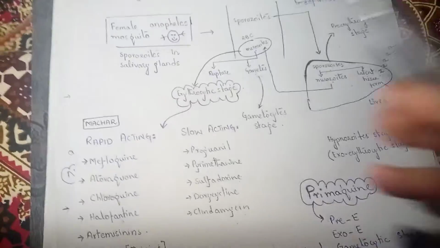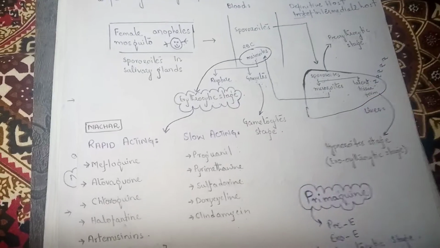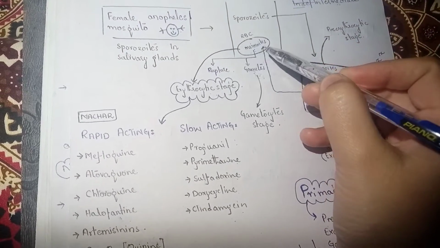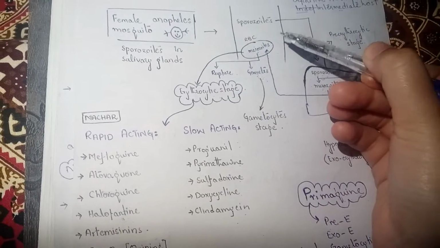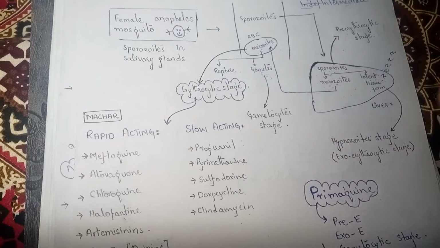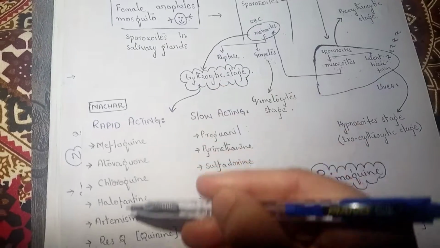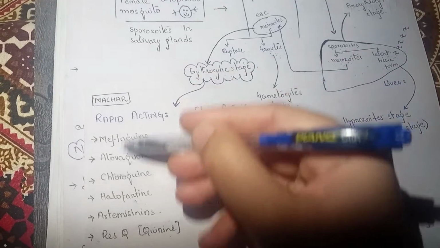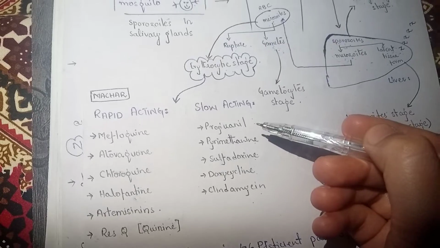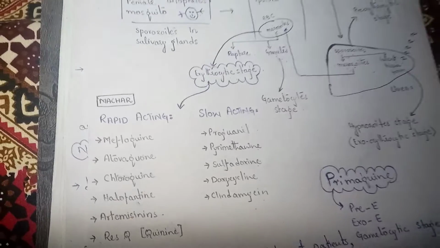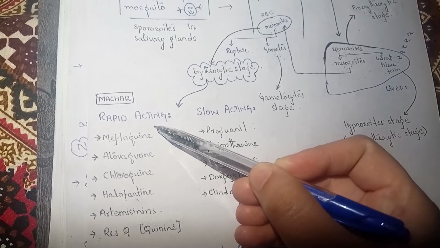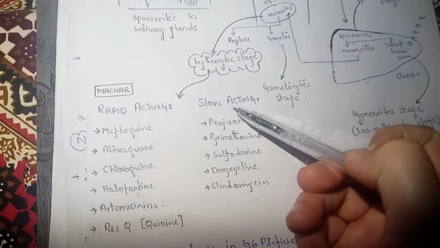Now we're going to discuss the erythrocytic stage. If you're going to cure the malaria, we discussed that when merozoite ruptures, right, at that time the signs and symptoms are shown. So in order to cure those signs and symptoms, we are going to give these drugs. So these drugs will cure the signs and symptoms of malaria by inhibiting the erythrocytic stage, right? Okay, so one we have rapid acting drugs, the other is slow acting drugs.